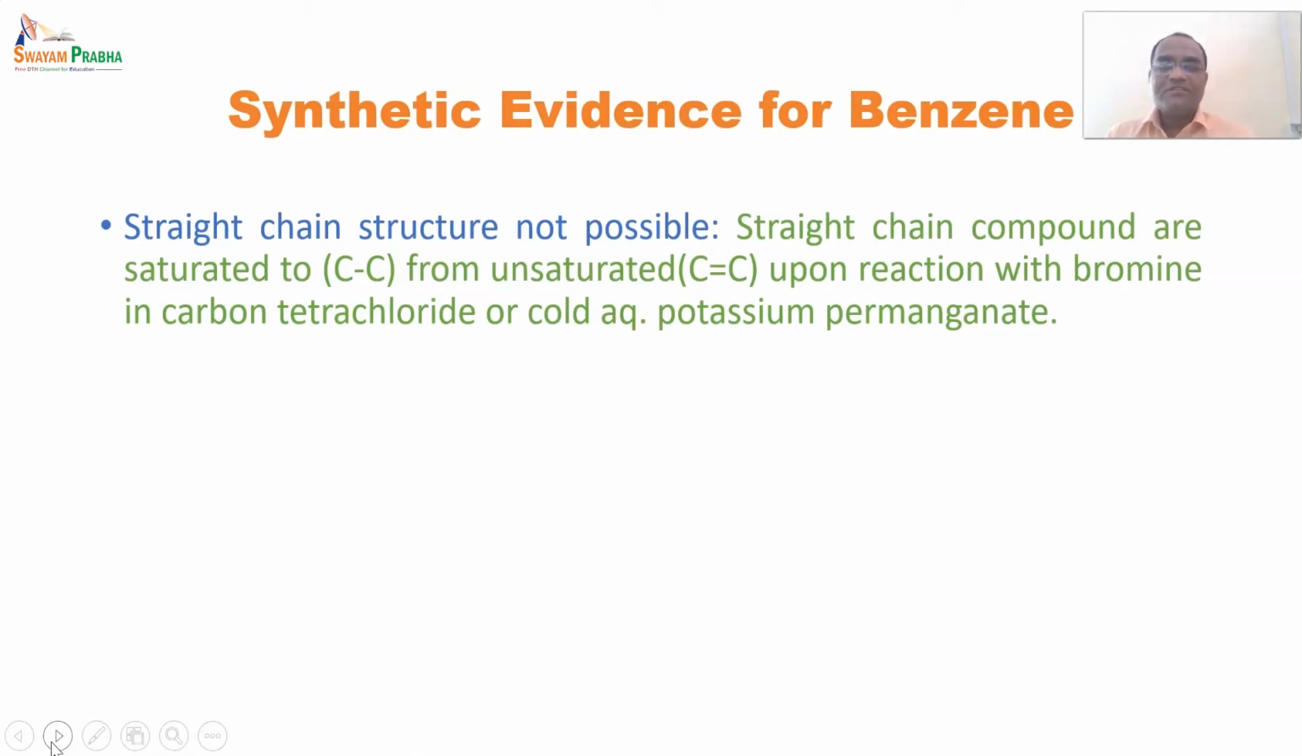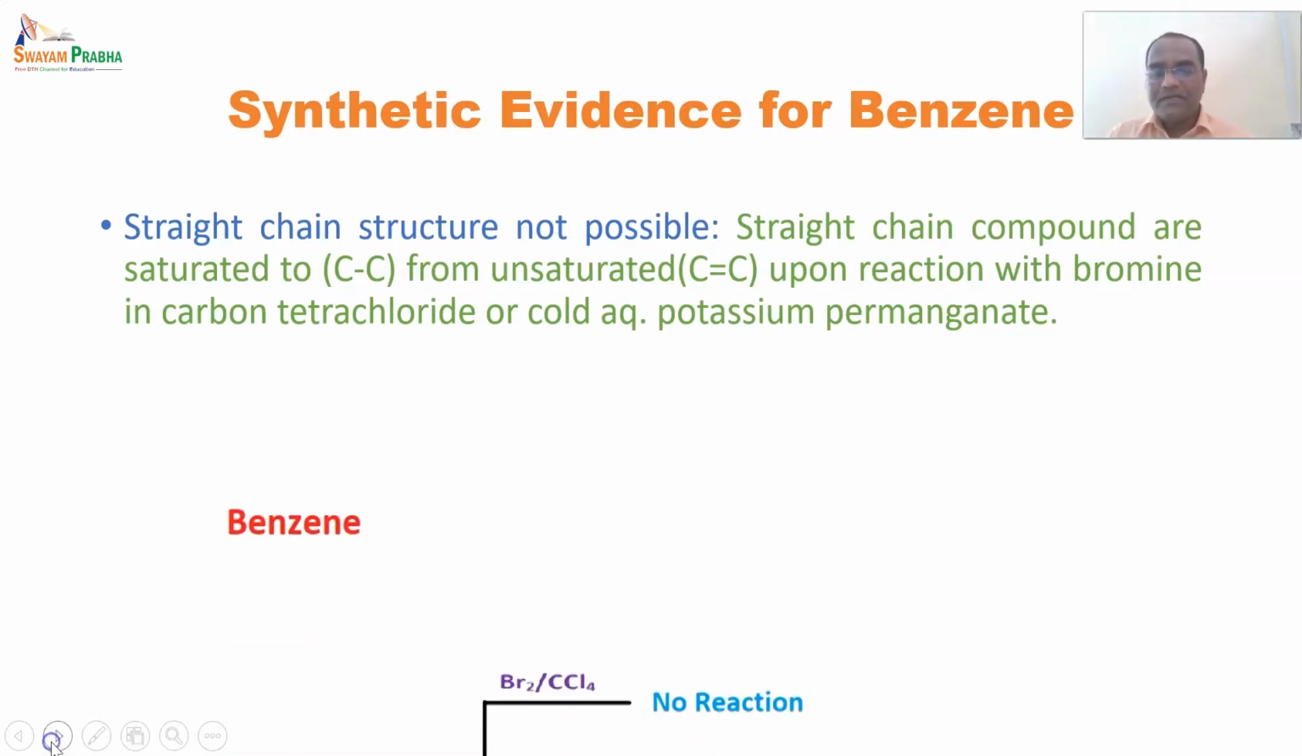Straight chain structure not possible. And why is this straight chain structure not possible? Because whenever the compound is reacted with some chemical reagent, it does not show any reaction. That is why it is said that a straight chain structure is not possible. Straight chain compounds are unsaturated, converting to carbon-carbon single bond from unsaturated carbon-carbon double bond upon reaction with bromine in carbon tetrachloride or cold aqueous potassium permanganate.